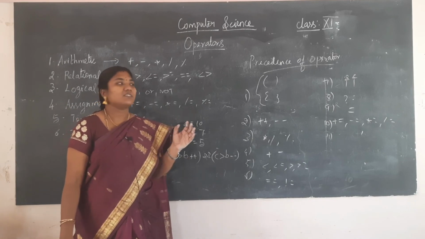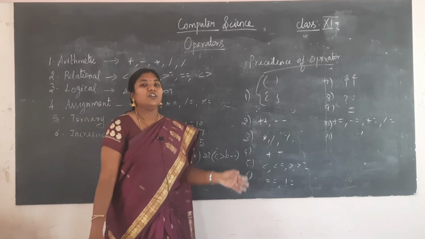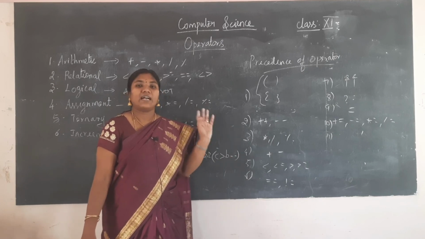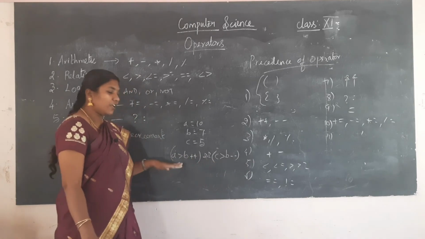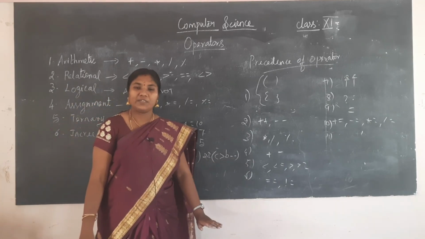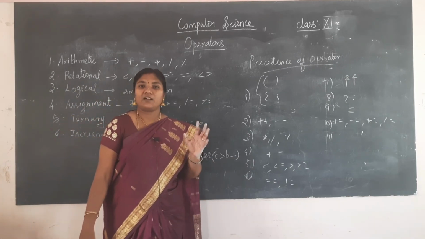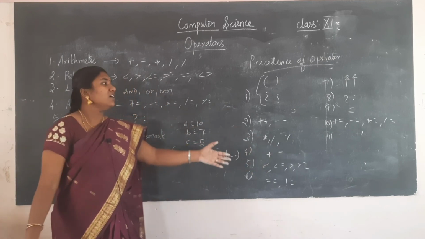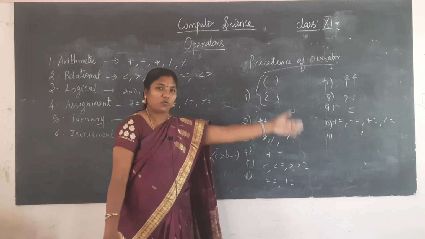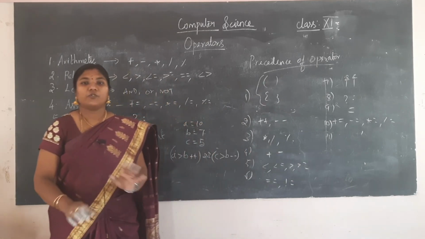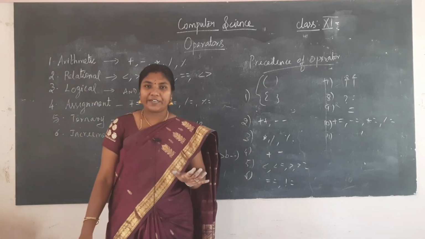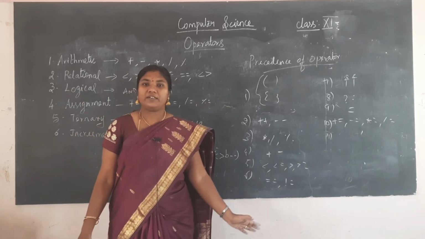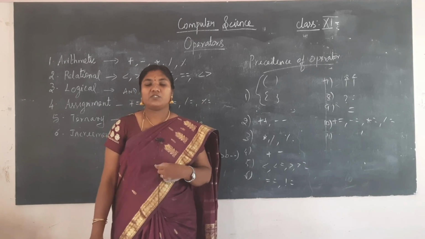Clear? So this is called the precedence of operator. So which operator has to be calculated first and which operator has to be calculated second. So in a particular statement, if you are having more than one operator, which operator has to be calculated first, this is the precedence. So this is given in your book in a tabular column. From this only it will go from higher to lower. Clear? So today we have learnt about the operators, what are all the types of operators, and we have learned the precedence of operator. I think you are very clear about this, students. Thank you.